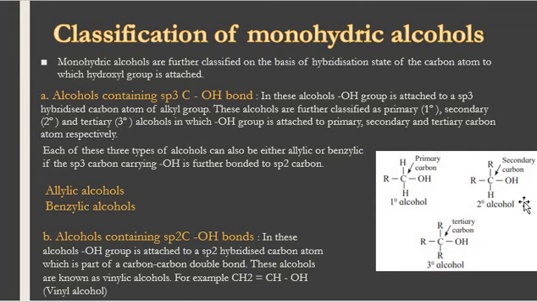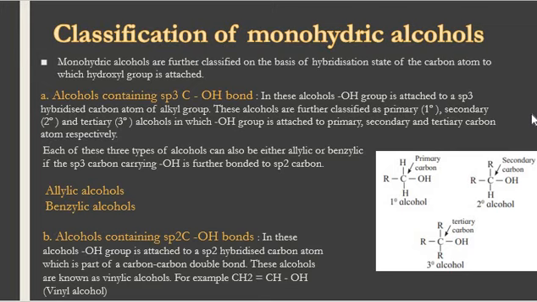In these alcohols, the OH group is attached to an sp3 hybridized carbon atom of an alkyl group. These are further classified as primary, secondary and tertiary alcohols, in which the OH group is directly bonded to a primary, secondary or tertiary carbon atom respectively.